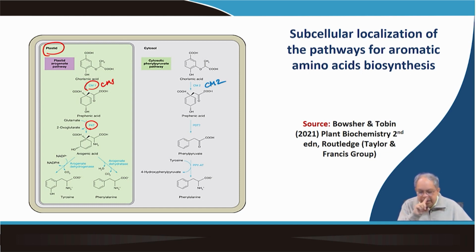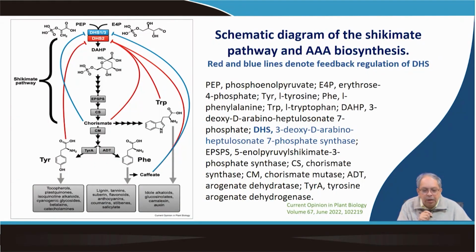Then there may be a prephenate dehydratase, which is still not clear, which makes phenylpyruvate. This phenylpyruvate, by phenylpyruvate aminotransferase, makes phenylalanine. This is the cytosolic route of formation of phenylalanine from the shikimate pathway. Now both phenylalanine and tyrosine are formed. This is in a nutshell the pathway.